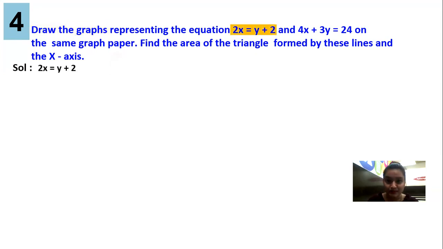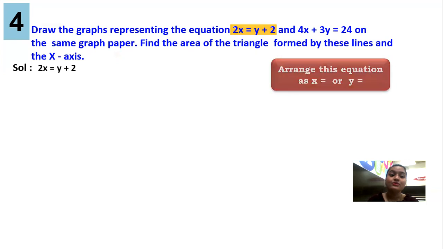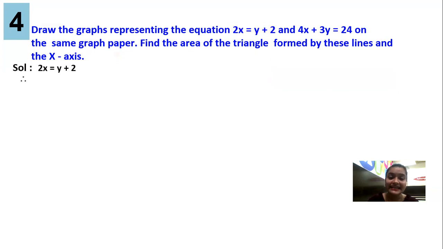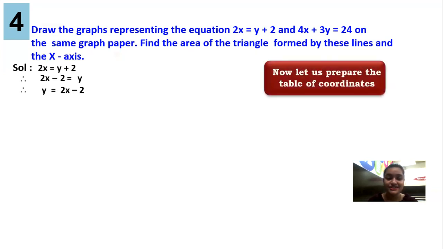We have equation number 1 and we know for the graphical method, our equation needs to be in the pattern x equal to something or y equal to something. So what will we do? We will create this as x equal to something or y equal to something. So I'll keep y as it is and I'll shift 2 over this side. So it will be y is equal to 2x minus 2.